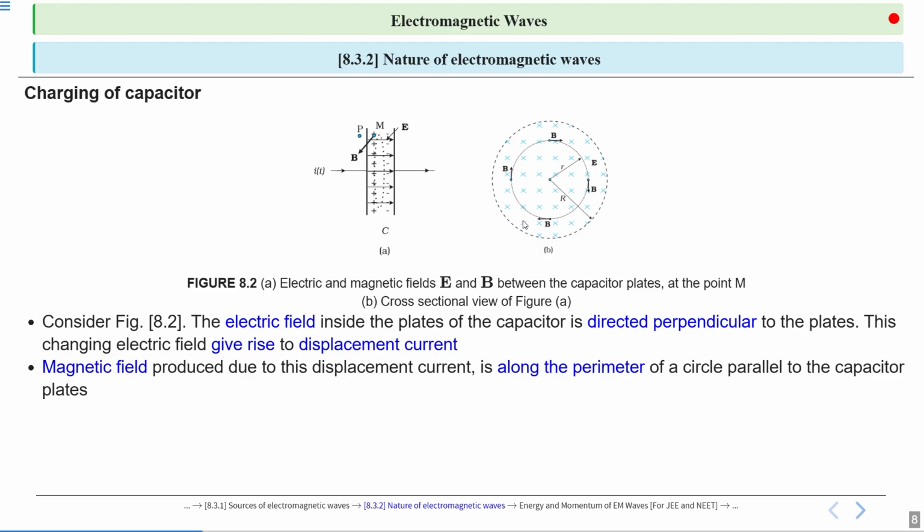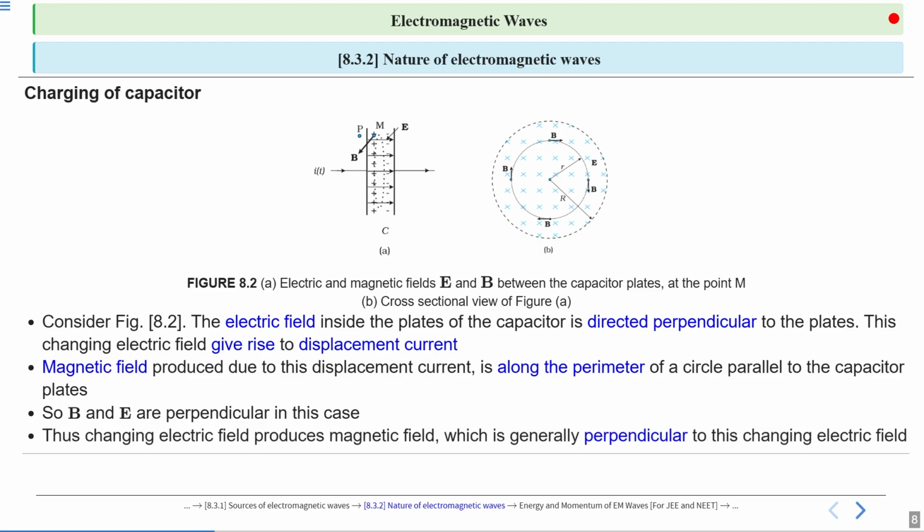So the magnetic field and electric field are perpendicular to each other. The electric field is perpendicular to the plane of these plates, and the magnetic field is parallel to the plates of the capacitor. So both the magnetic field and electric field are mutually perpendicular to each other. So B and E are perpendicular in this case. Thus a changing electric field produces a magnetic field which is generally perpendicular to the changing electric field. Also, in an electromagnetic wave, both electric field and magnetic field are mutually perpendicular to each other.